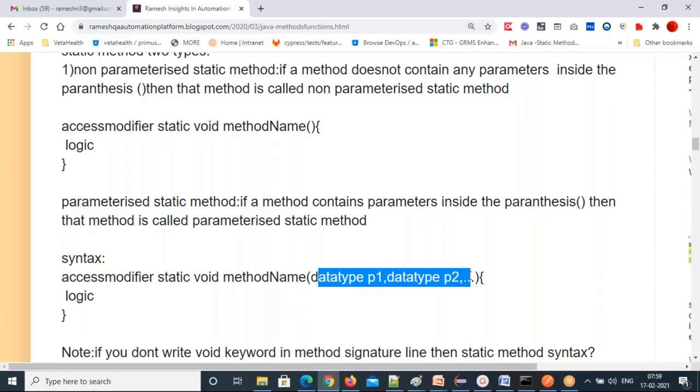And then the other category we have is without void. Now I have given the static method syntaxes with void, two categories: with parameters, without parameters.